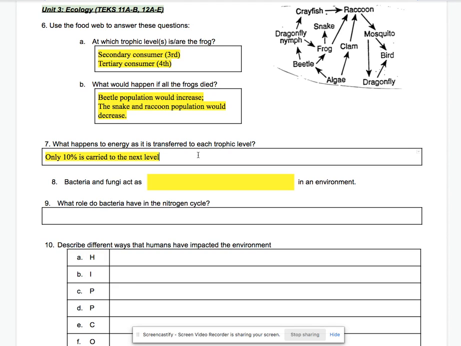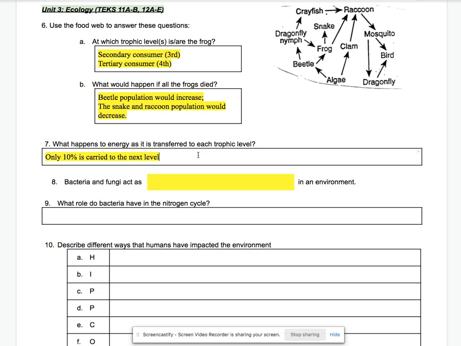And that's because the other 90% is going to be lost by body heat from those organisms. So again, only 10% is carried to the next level. So that means if your producers start off with 1,000 joules of energy, primary consumers would only get 100, secondary consumers would only get 10, tertiary consumers would only get 1. That's the 10% rule.